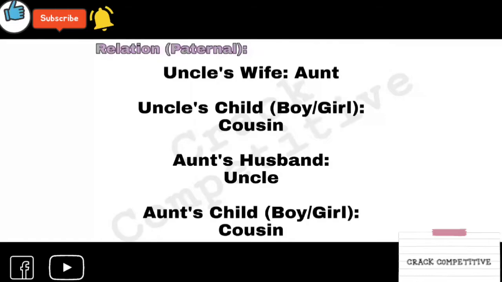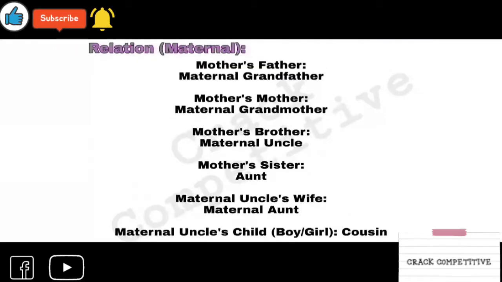Next, you will know what the maternal relations are. I have said earlier that your mother's father is your maternal grandfather and your mother's mother is your maternal grandmother.